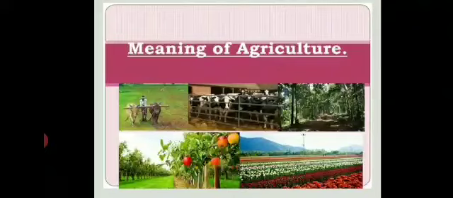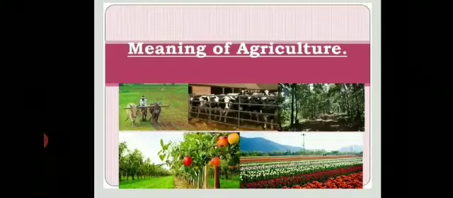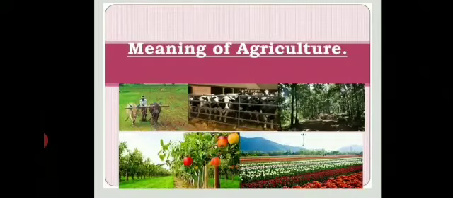This is from a Latin root, agricultura. Agri means field and cultura means cultivation. So the combined form of it is agriculture. So cultivating a piece of land or planting and growing food plants on it is largely what agriculture means. So we know the meaning of agriculture. Agriculture is a combination of cultivation of crops, rearing of animals and forestry also.